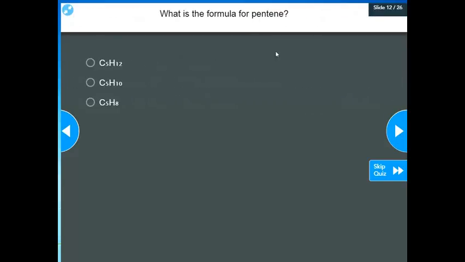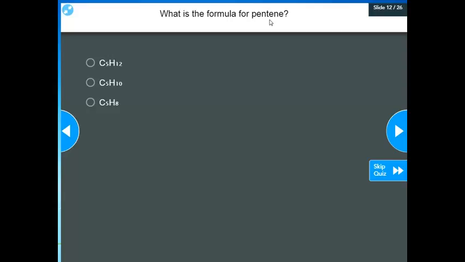Then finally, pentene. Ene means there's a double bond in there. So pent means 5. So somewhere within those 5, I have to put a double bond. Doesn't matter if it's between the first and second carbon, second and third, third and fourth, whatever carbons you want to put that double bond in between. Then you just adjust the hydrogens around there, put in as many hydrogens as you need so that you have 4 bonds to every carbon.